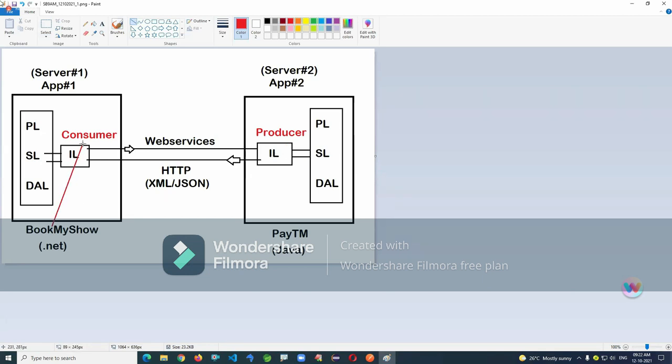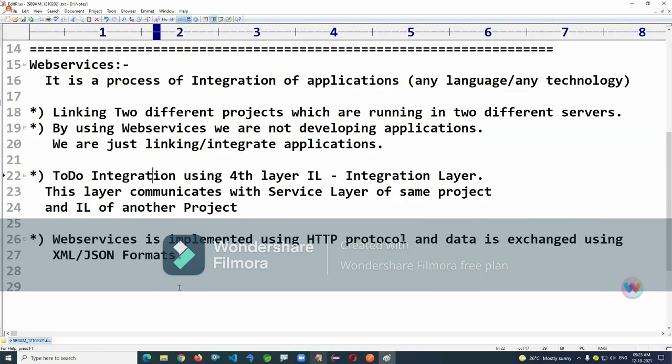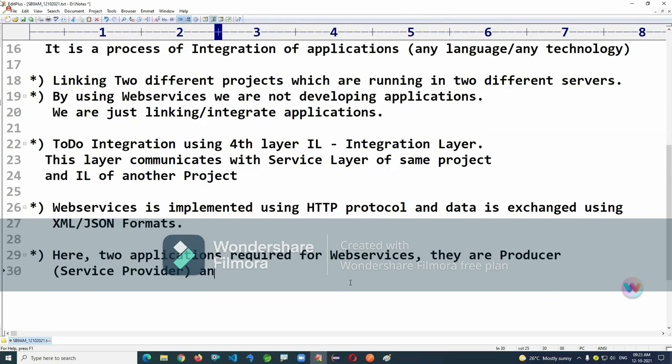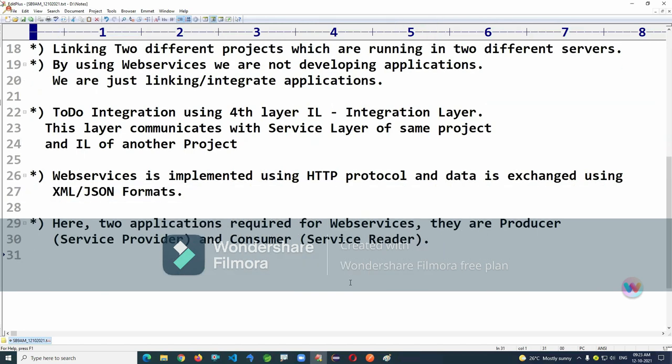The service reader is called the consumer. So two applications are required for web services: the producer, the service provider, and the consumer, the service reader. Producer and consumer, both applications are required.